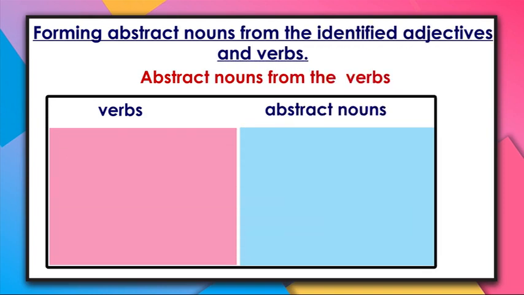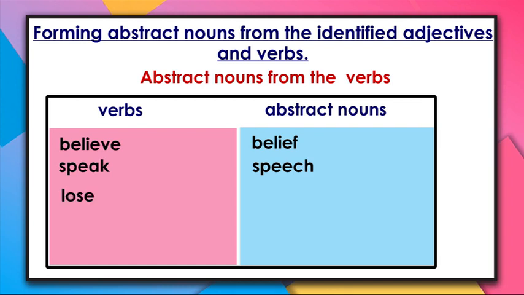Having formed abstract nouns from the adjectives which we identified, let us now form abstract nouns from the verbs which we identified. The first verb is believe, which is going to change to belief. The spelling of belief is B-E-L-I-E-F. Another verb is speak, which is going to change to speech. Lose, which is going to change to loss. The spelling of lose is L-O-S-E. Another verb is die, which is going to change to death.